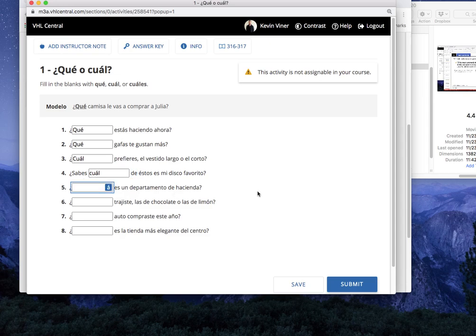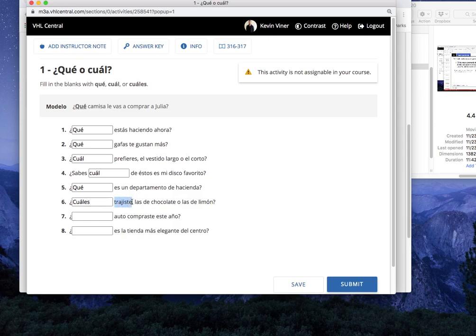5. Blank es un departamento de Hacienda. Pause. And we're back. Here would be que, because you're asking for a definition or an explanation, right? Of this thing. Departamento de Hacienda. 6. Blank trajiste las de chocolate o las de limón. Pause. And we're back. So here we're faced with options, right? So it would be cuáles.